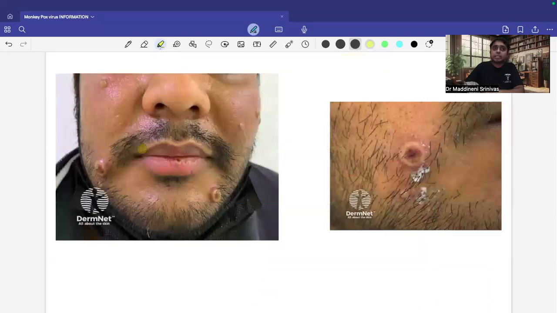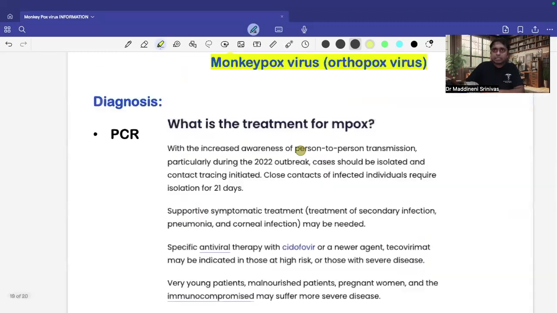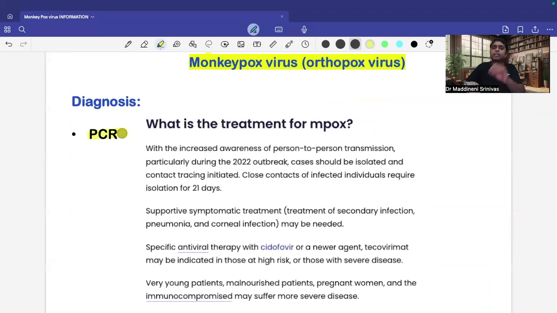So these are some of the images where you are able to see the involvement of the mucosa, followed by the involvement of the face, where you are able to see the vesicular lesions and also vesiculopustular lesions, which have the central umbilication. Very classical images these are. And how can we diagnose it? We can diagnose with the help of polymerase chain reaction taken from the fluid of the vesicles.